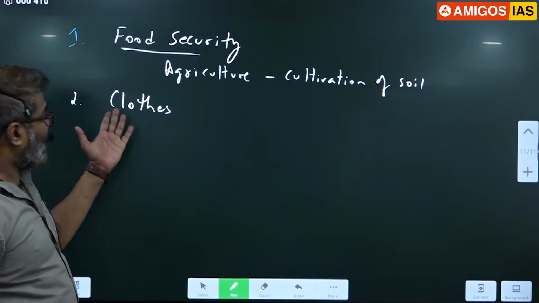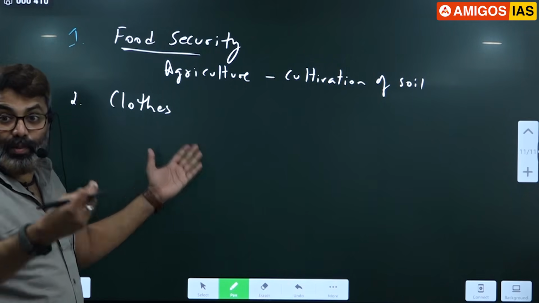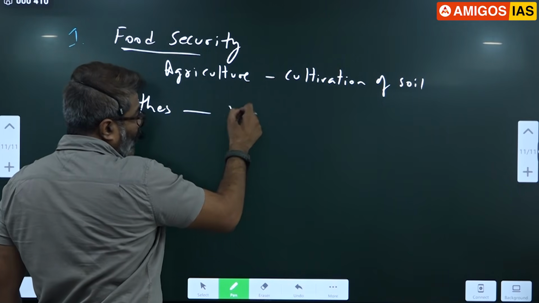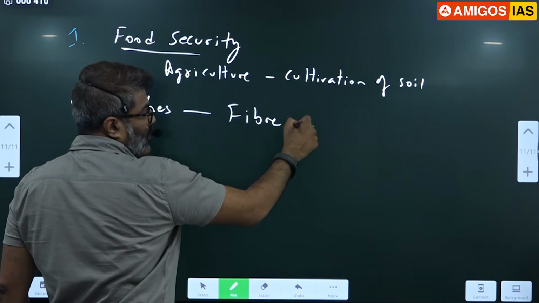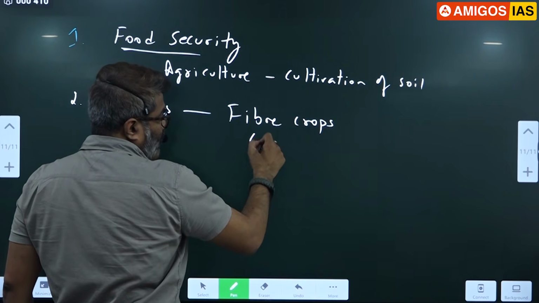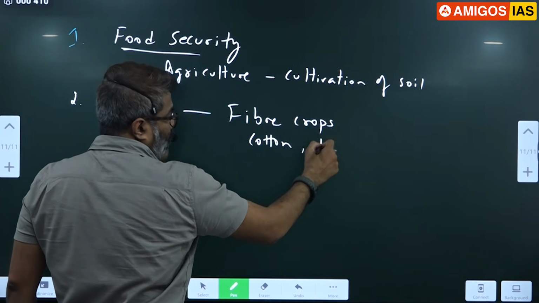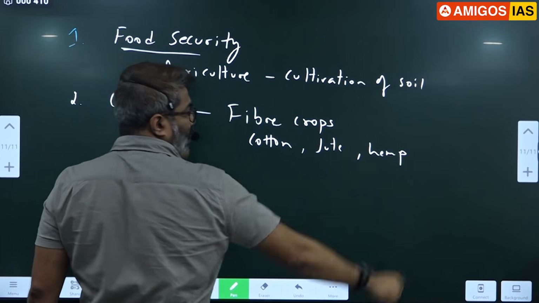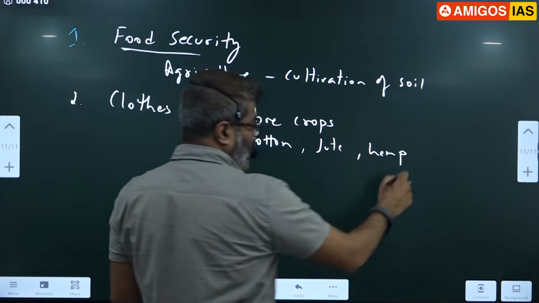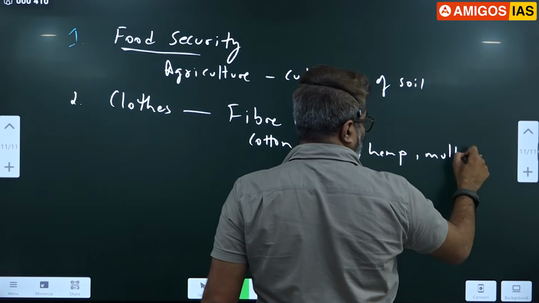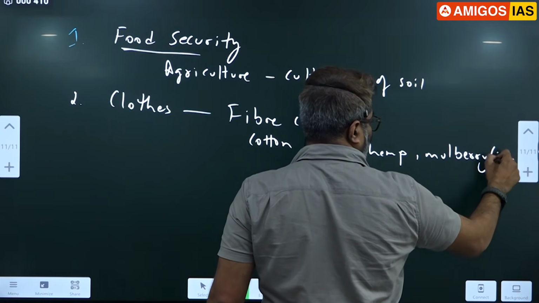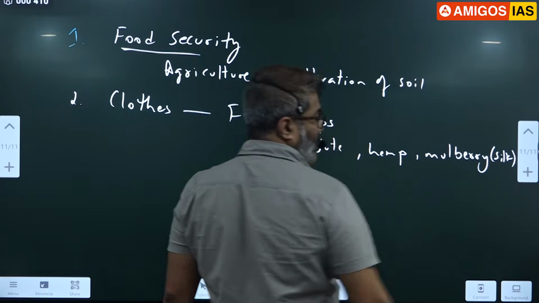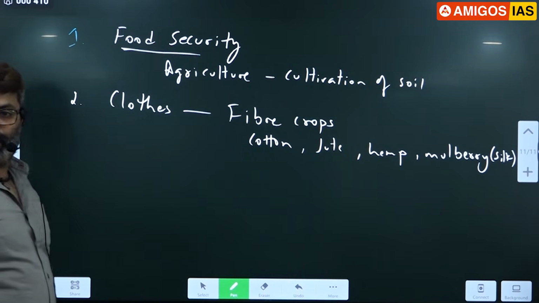So indirectly, all clothes come from fiber crops like cotton, jute, hemp, and mulberry for silk.